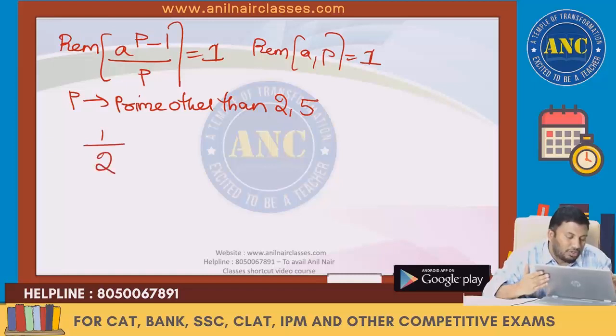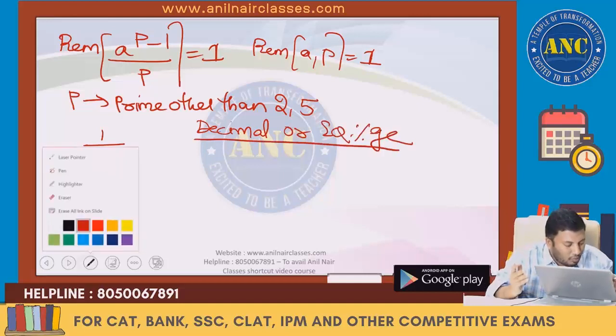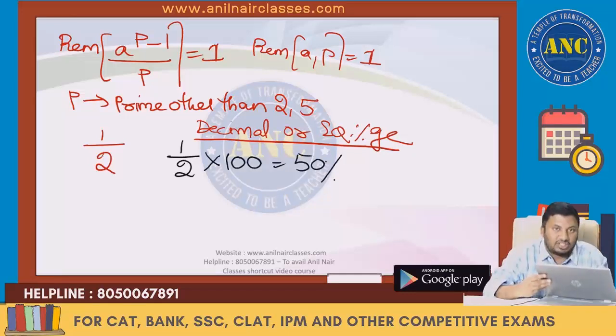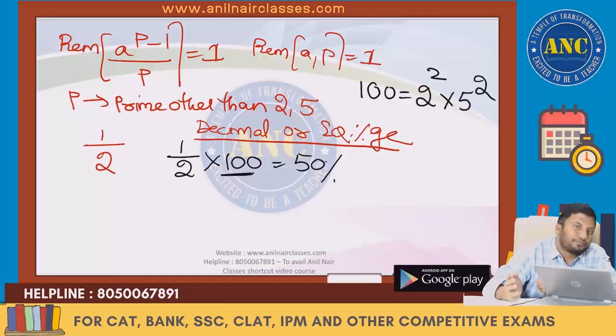Suppose 1 by 2 is there. Suppose I want to convert it into a decimal or an equivalent percentage. I will multiply with 100 if it is a percentage. It is 50 percent. But listen carefully. I am multiplying with 100. What are the prime bases of 100? Which is 2 square into 5 square.